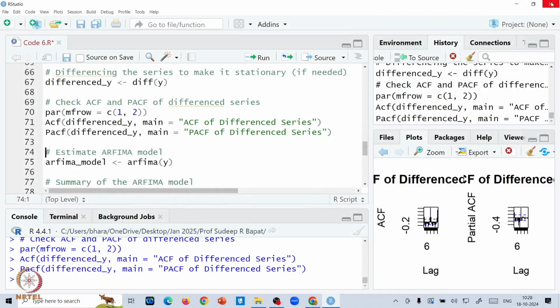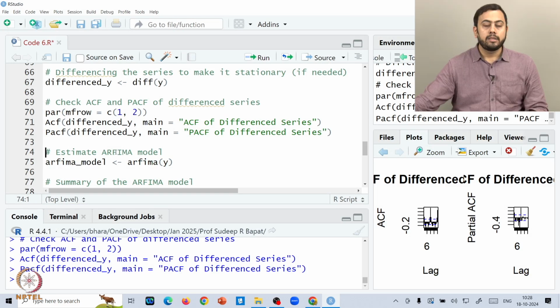And then there is some seasonality also, right. Because you know that from the initial plot of the series we can spot the seasonality, and also from these two plots you can spot the seasonality. Okay. So can we go ahead and then try to model this using an ARFIMA model? So this is the question.